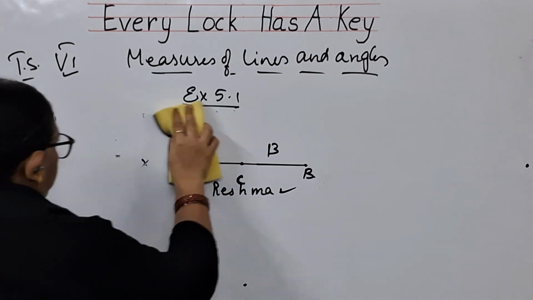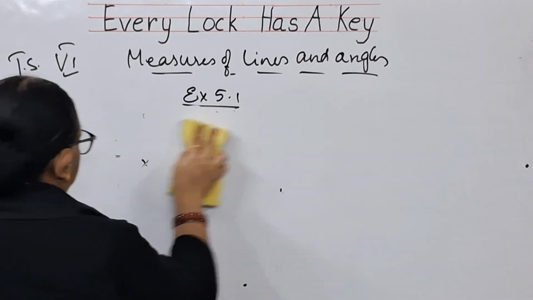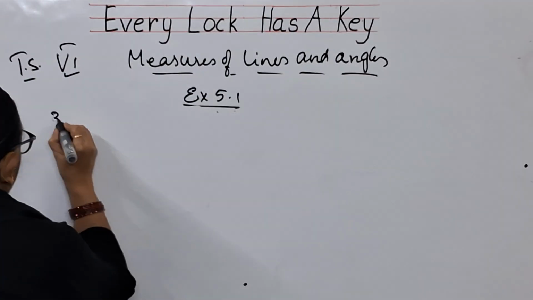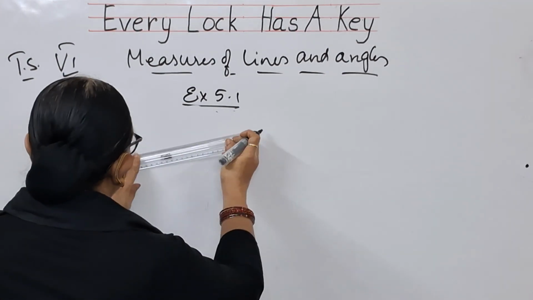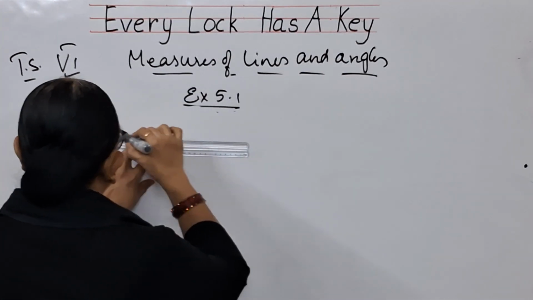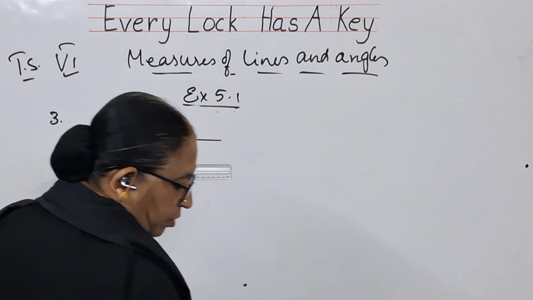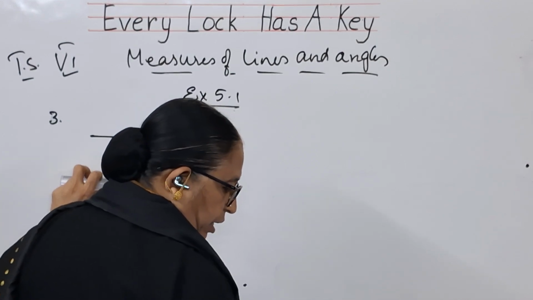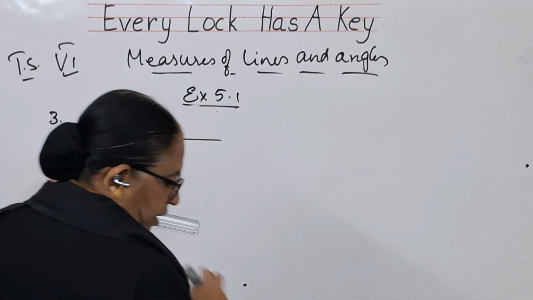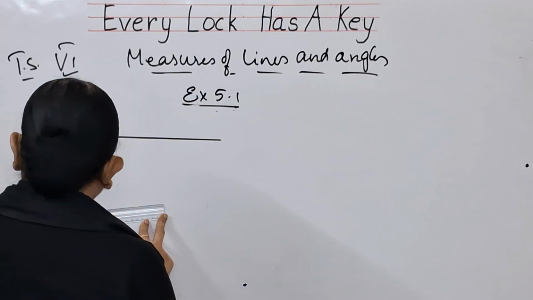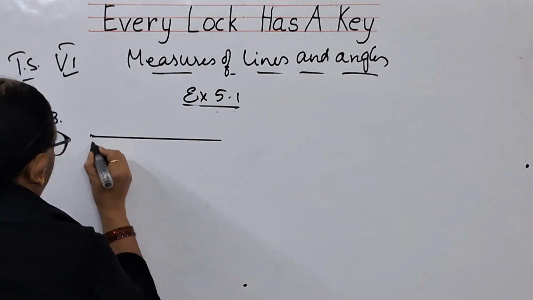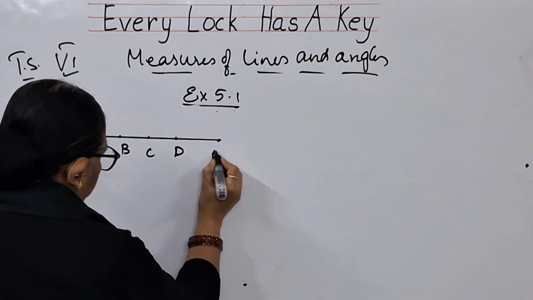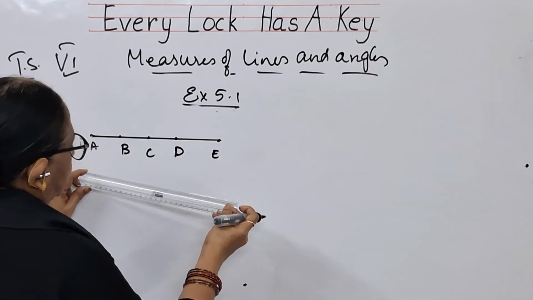The third one is like this. You have got a line segment given in this way, and you have got the points A, B, C, D, E. These points you have to measure, means what you need to do?